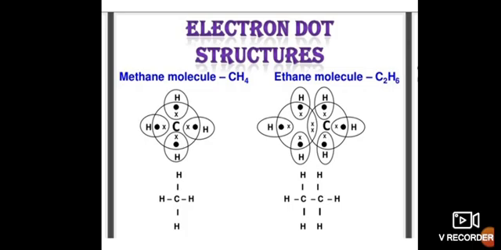Methane molecule: the molecular formula is CH4. Ethane molecule: its molecular formula is C2H6. In a carbon atom, as you know, there are 4 electrons in the outermost orbit, while hydrogen has a single electron. So